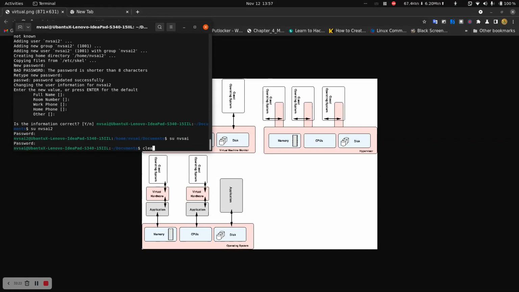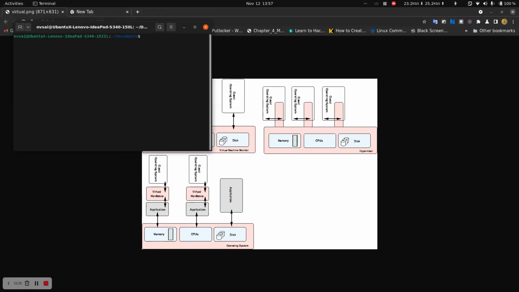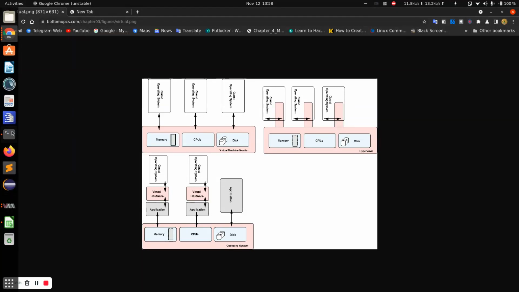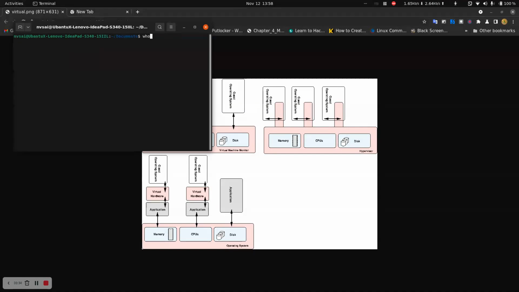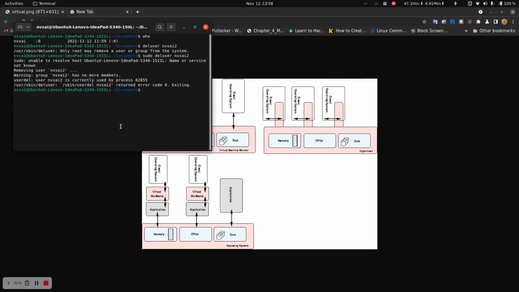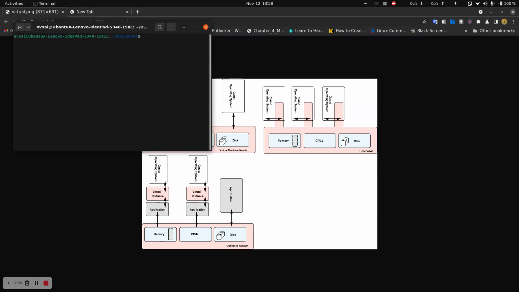Okay, now clear. I want to remove a user. And then let me type whoami, nvsite. Okay, I want to delete the nvsite2 user, deluser nvsite2. Again sudo. I forgot about sudo. Yeah, nvsite2 is deleted. Clear. So these are the basic commands. Now let's discuss the functionality of an operating system.